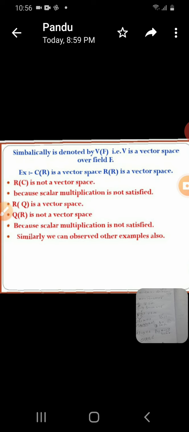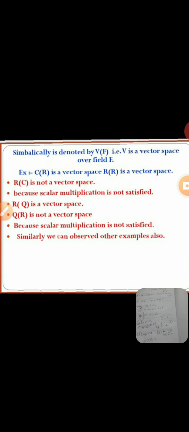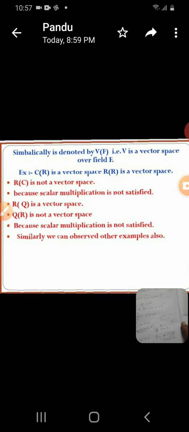In our scalar multiplication properties, scalar multiplication closure is satisfied. Properties 7, 8, 9, 10 are very simple and are automatically satisfied. But checking scalar multiplication closure here is very important. For C over R, C is the vector set and R is the field. You consider one of the elements from C, a complex number, multiplied by a real number, again a complex number, and is also an element of C, no doubt at all. Scalar multiplication closure is always satisfied, and the other properties 7, 8, 9, 10 are also satisfied. C over R is a vector space.